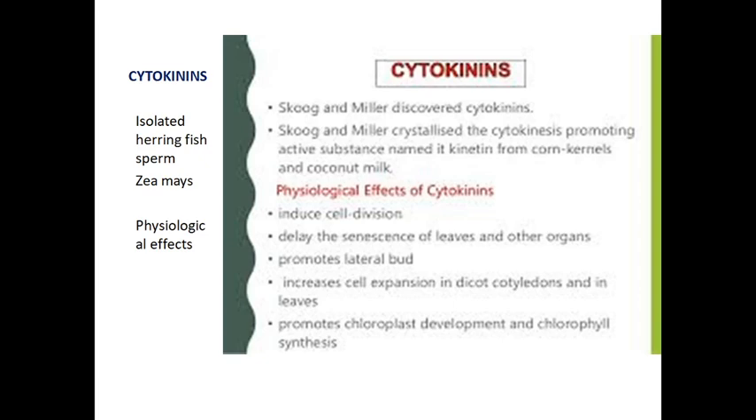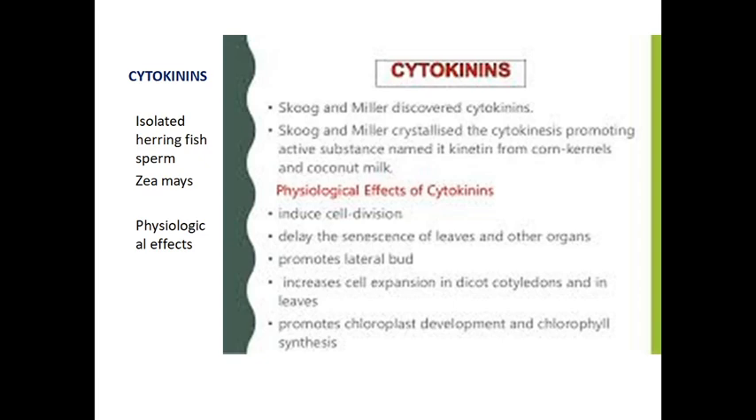Cyto means it denotes the cell. Kinesis means division, cell division. So it increases or promotes cell division. When two cells increase to three cells, four cells, it goes on like that. It induces and stimulates cell division. So if it stimulates cell division, what will happen? The size of the plant will increase.